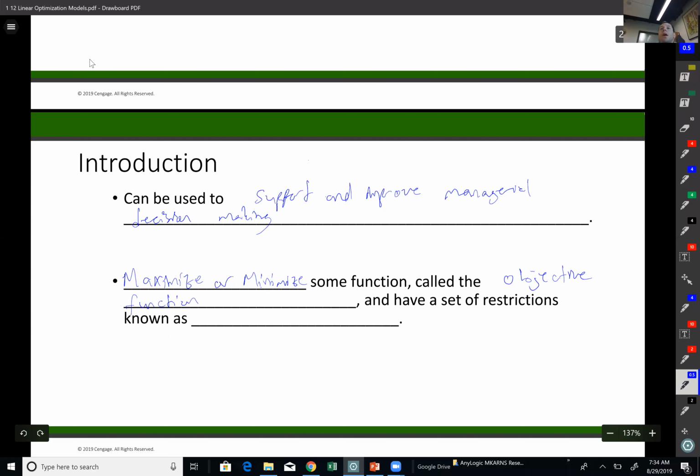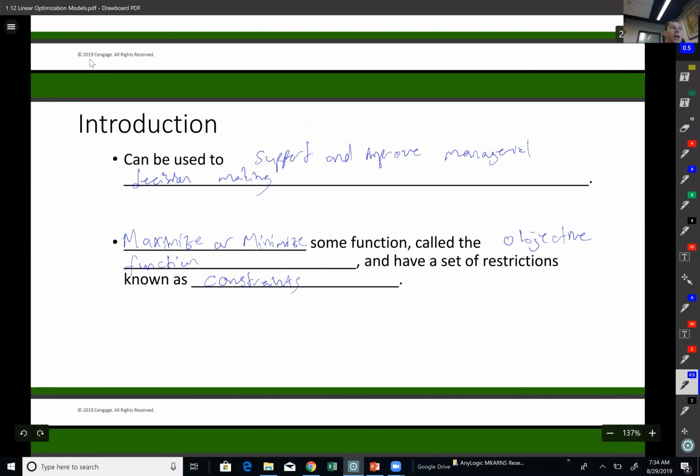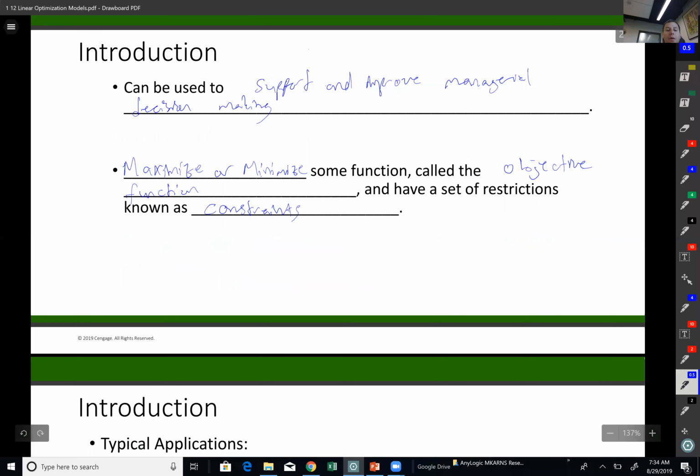And these functions should be maximized or minimized based on a set of rules. We call them constraints in modeling. These are the set of rules and regulations.